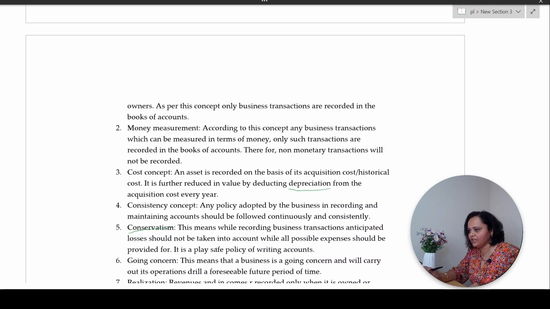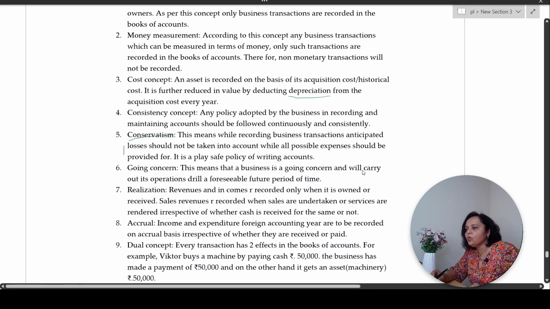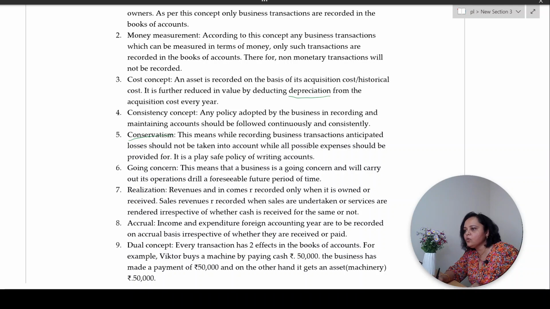Now, going concern. What does going concern mean? Going concern means your business will go on for eternity, for a foreseeable future period of time till you decide to stop it. That is what is a going concern.